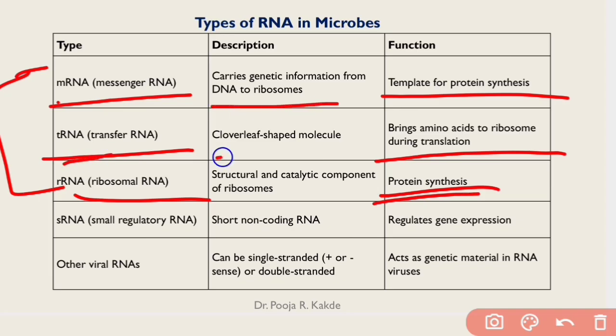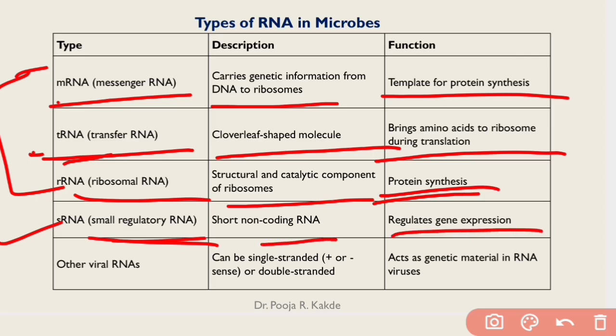tRNA is a clover-shaped molecule. The hairpin model is also famous in case of tRNA. rRNA is a structural and catalytic component of the ribosome. sRNA is a small regulatory RNA, a short non-coding RNA, and it regulates gene expression.